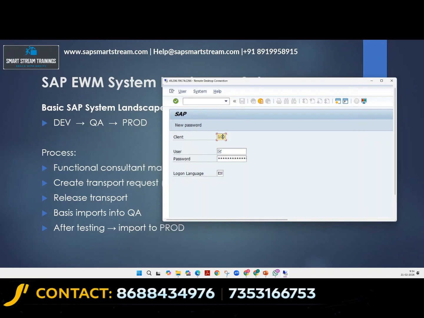Okay, you will perform the testings. Business users are going to perform the testings. Once everyone performs all the testings and everything looks good, then they will go and deploy everything into the production system. Okay, so like that.